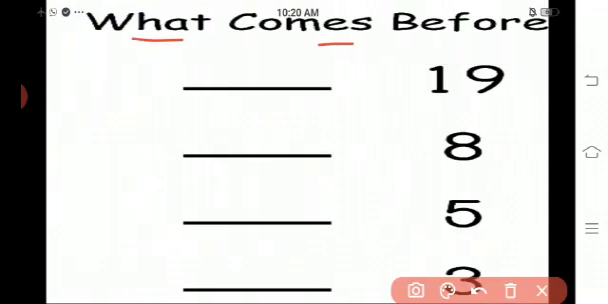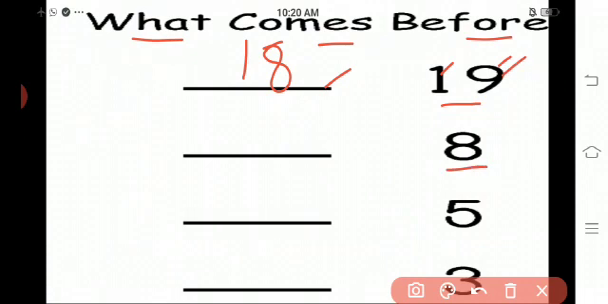What comes before? Yes, now we are going to see what comes before a number. Okay, see children, what number is this? 19. What comes before 19? 18, 19. Okay, see the next number.